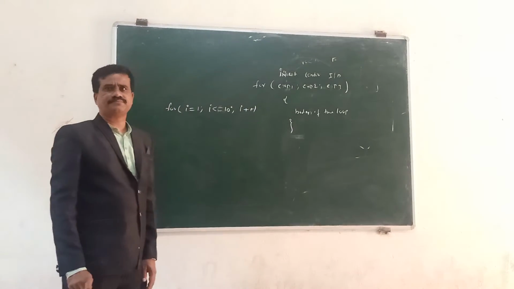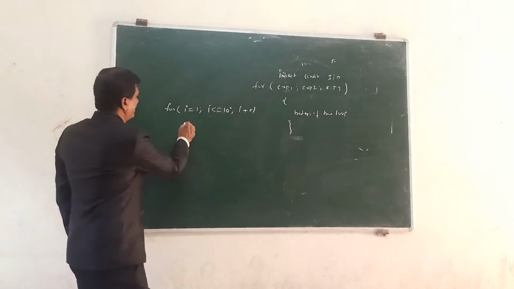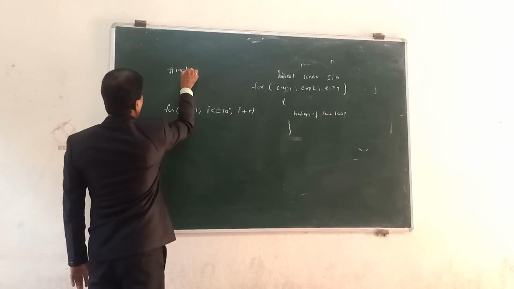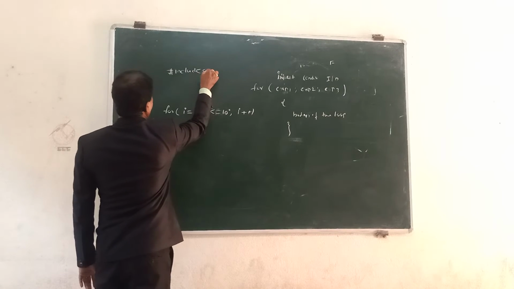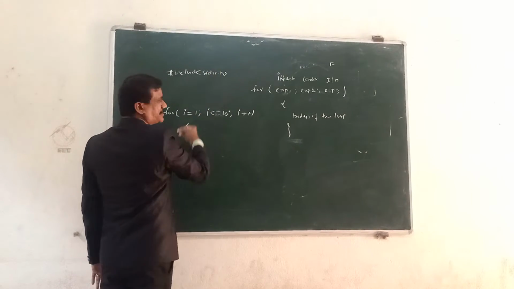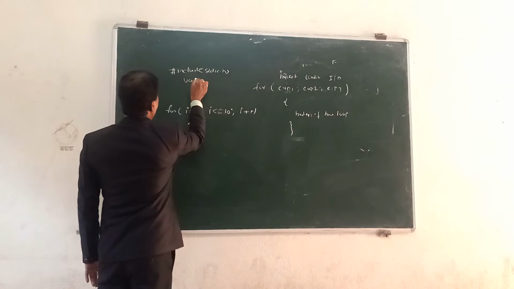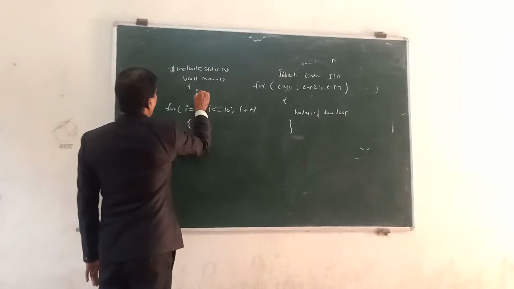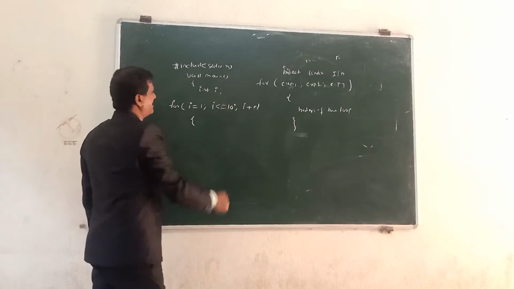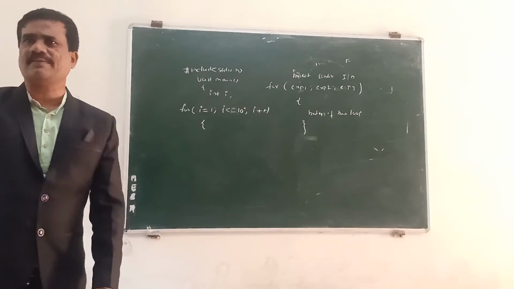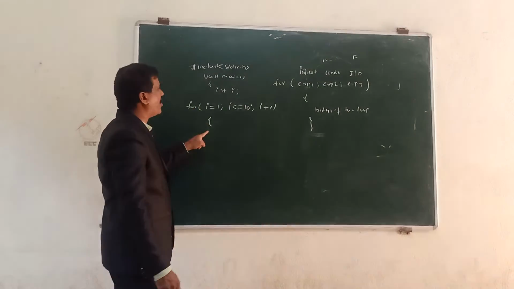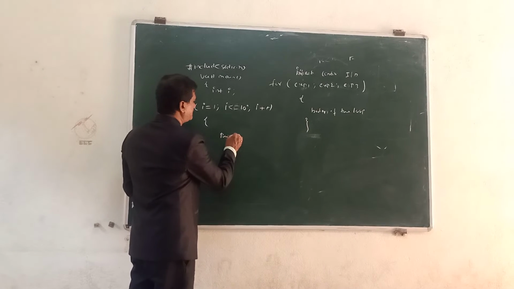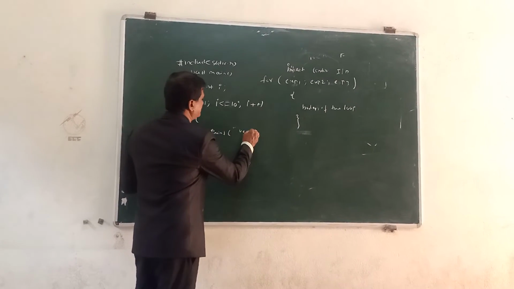Initially you take hash include stdio.h, then void main, whatever it may be. Take the initial value int I, I is an integer type value. Come to the body: for I equal to 1, I less than 10, printf Venkat.